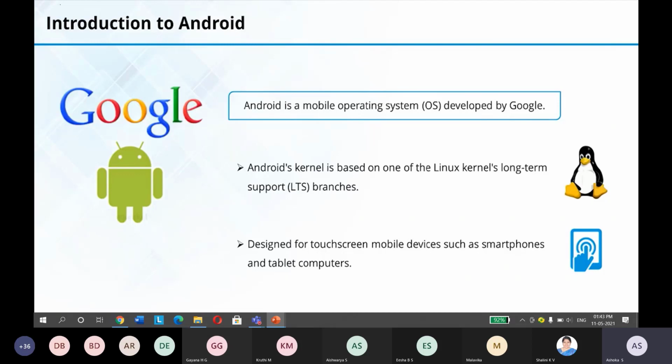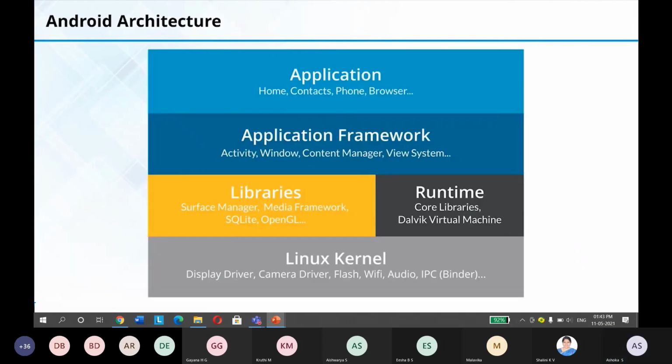See, earlier when they introduced this Android operating system in say 2005 or 2008, they developed only for the mobile. So later, they developed Android software for even tablet computers also. Okay, so remember, what is Android? Android is a mobile operating system developed by Google.